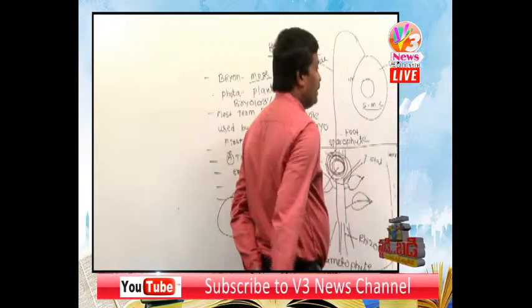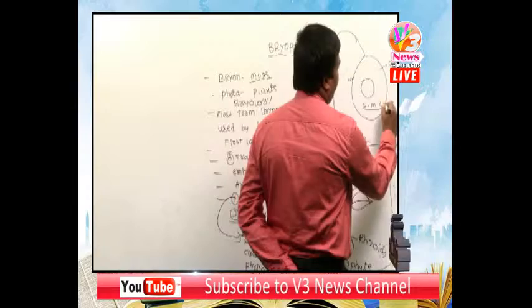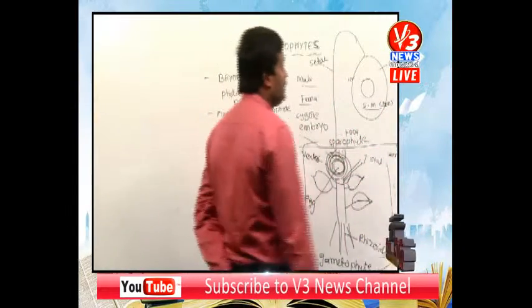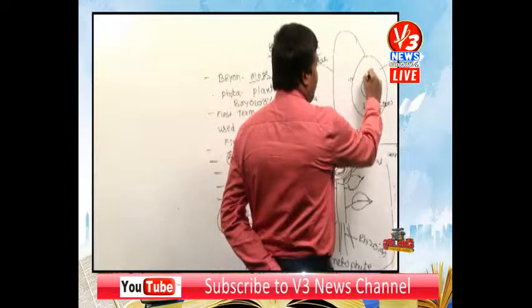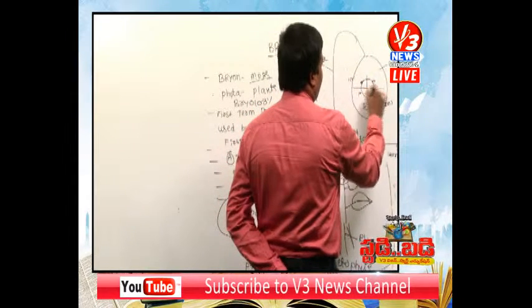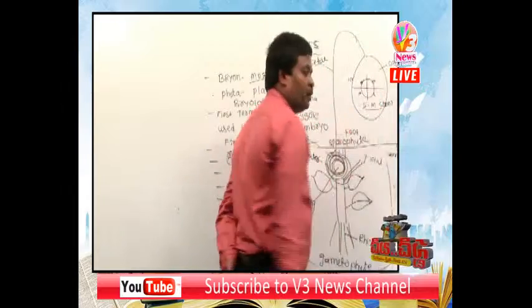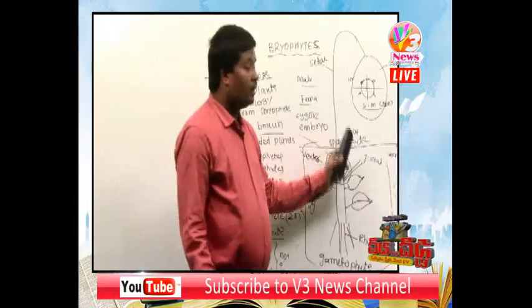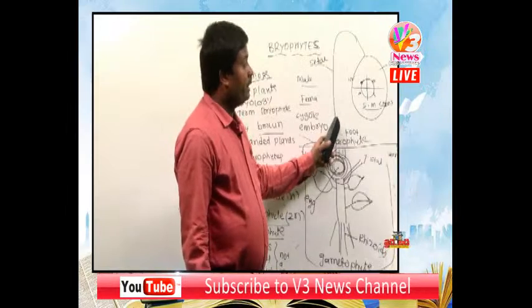The sporophyte produces spore mother cells in the capsule. What is the ploidy of the spore mother cell? Diploid. What is the symbol of diploid? 2n. The diploid mother cell undergoes reduction division and produces haploid spores. Are you clear, children?